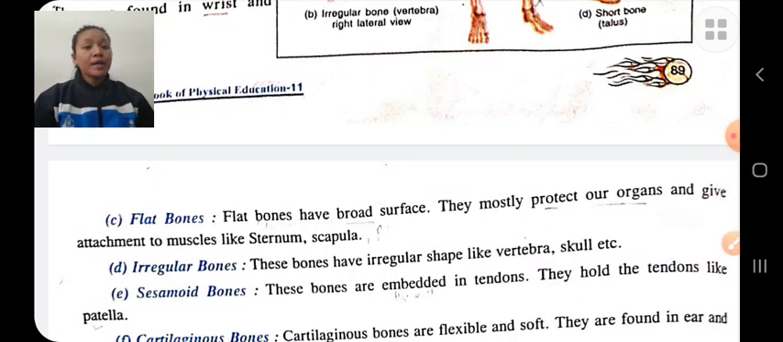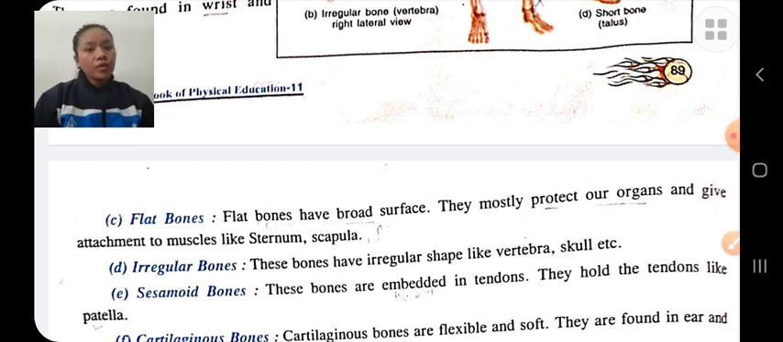Flat bones have a broad surface. Therefore, they protect our internal organs, like the sternum and scapula. Irregular bones have irregular shapes, like the vertebrae and skull.